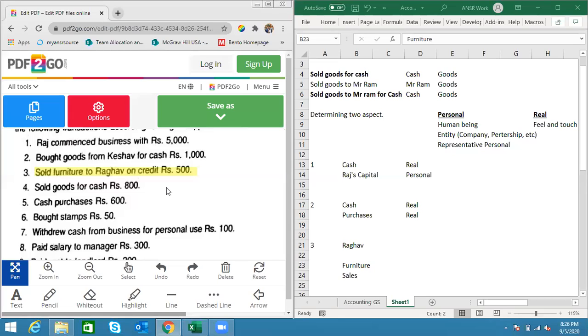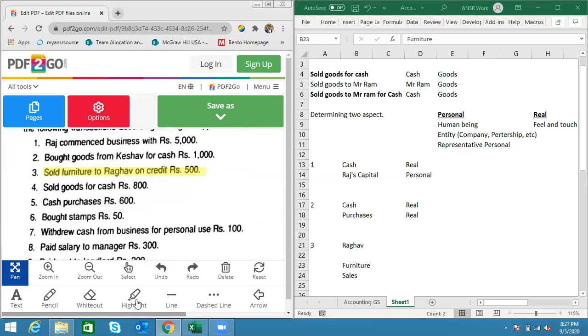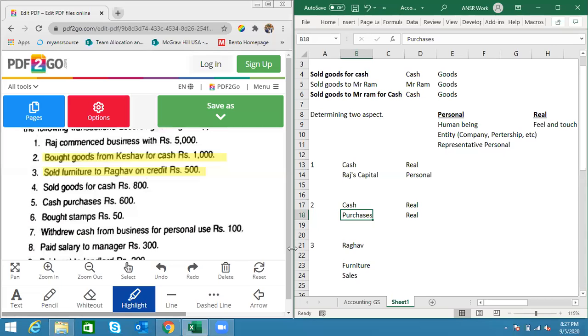So what I'm reaching at is, whenever you have a sale or purchase, if what you are purchasing is related to your core business, then you will name it as goods, so purchase or sales. Just now, when we purchased goods, we named the account purchase.